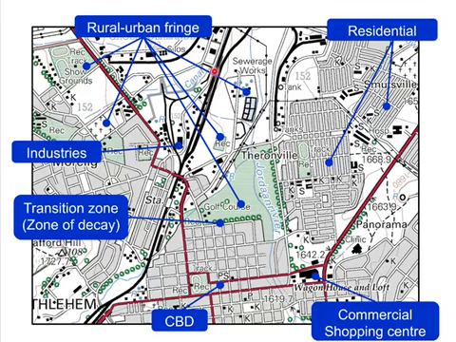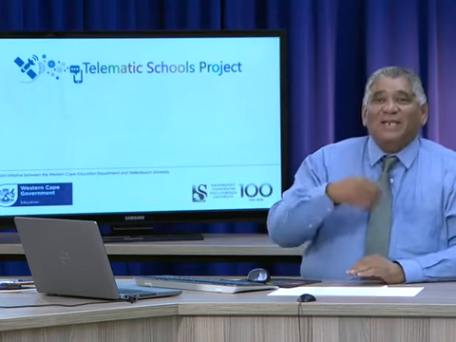Now, can you see again, Matrix? To answer that question, you must know the rural-urban fringe. You must know the activities. It's written in your textbook. It's written in your notebook. It is there. And it's in all the lessons that we send to you. Everything is there. All right? So let's have a look at this.